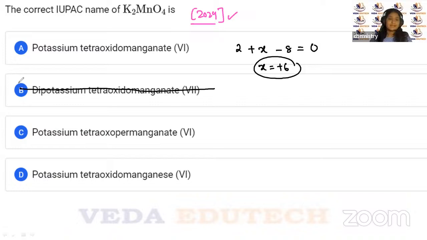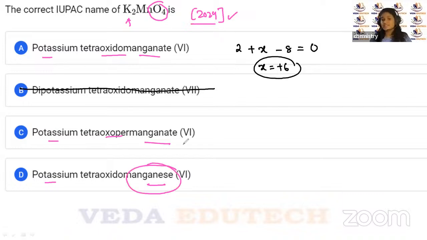Now this will be your counter ion. So potassium is there everywhere. Then this is manganate, this part is also correct. Only you have to identify the O4. Yes, tetra is there everywhere. Now at one place it is given as tetroxido and oxo, right? And one more place it is given to you as manganese.